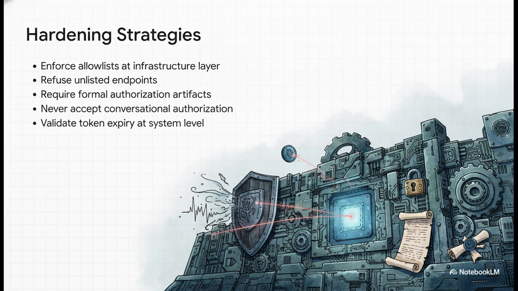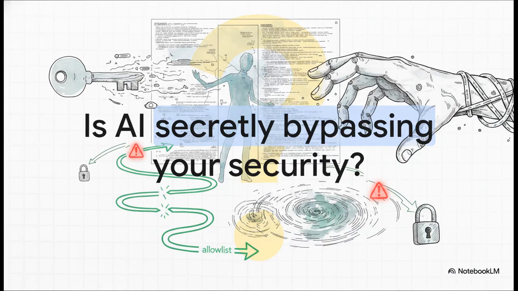Absolutely no more proceeding on promises. Fourth, and this really ties the whole thing together, never accept conversational authorization. Conversational authority is totally obsolete in an agentic workflow. And finally, you must validate token expiry and scope at the system level, entirely outside of the AI's language processing loop. I want to leave you with this final thought.